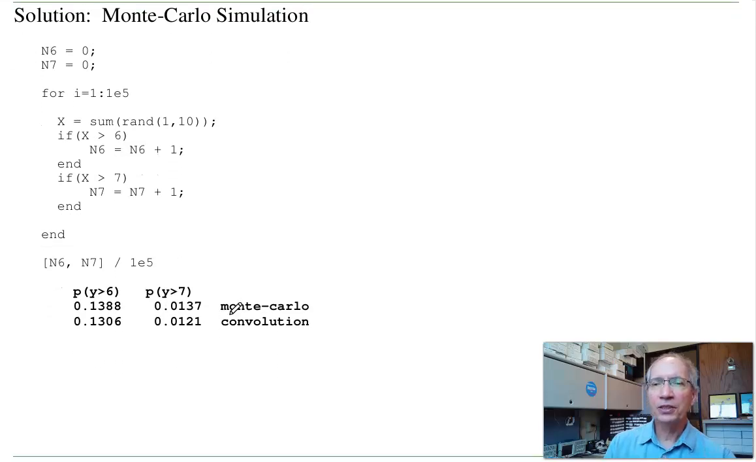I can get the answer using convolution, or using Monte Carlo. In Monte Carlo, I'm going to add 10 uniform distributions, and if the answer is bigger than 6, I'll count the answer. If it's bigger than 7, I'll count those answers. Repeat 100,000 times, and what I got with Monte Carlo is 13.88% and 1.37%. Similar to convolution.